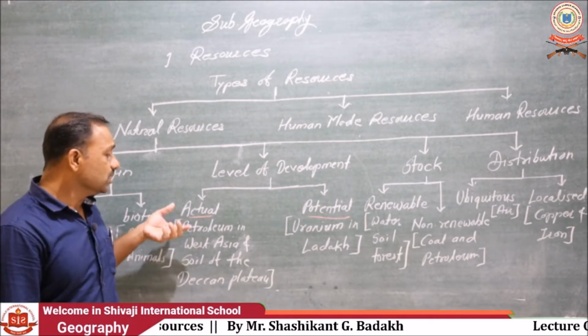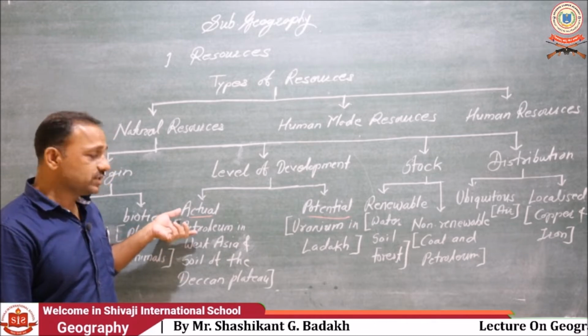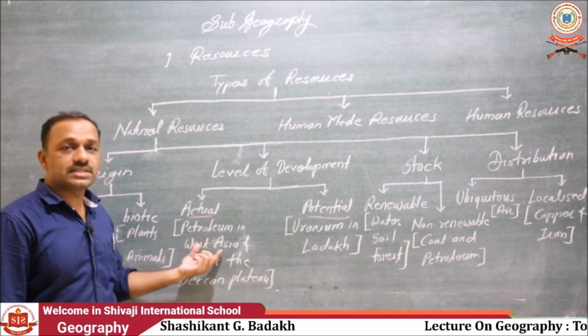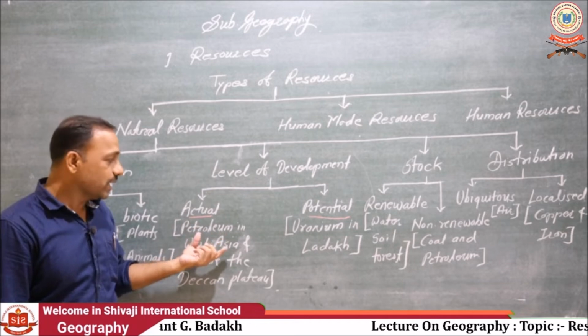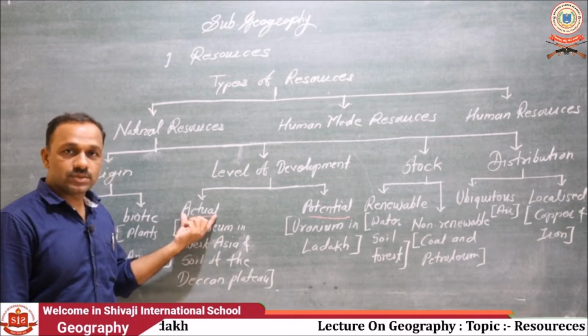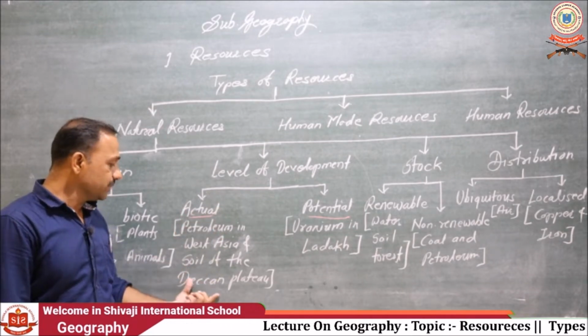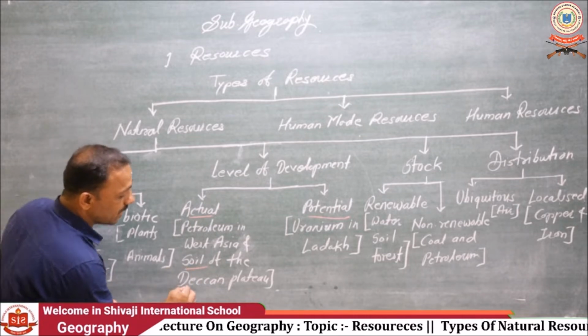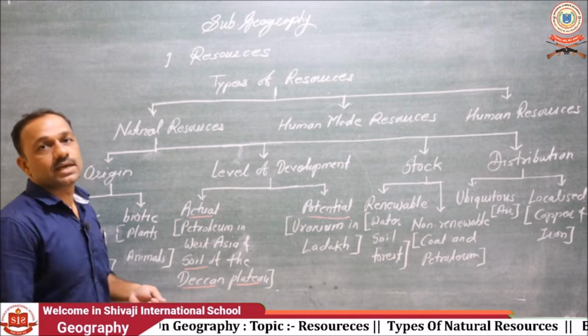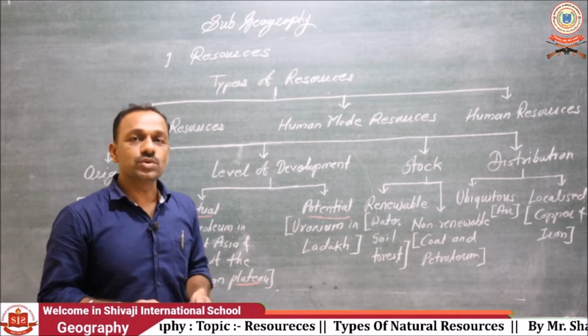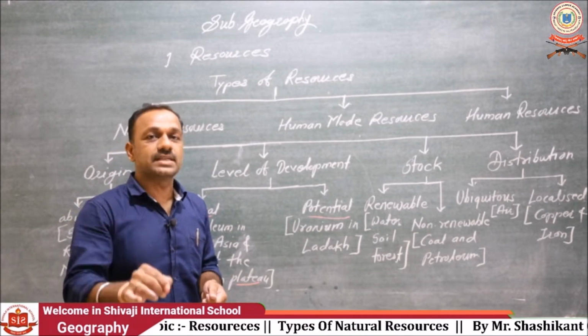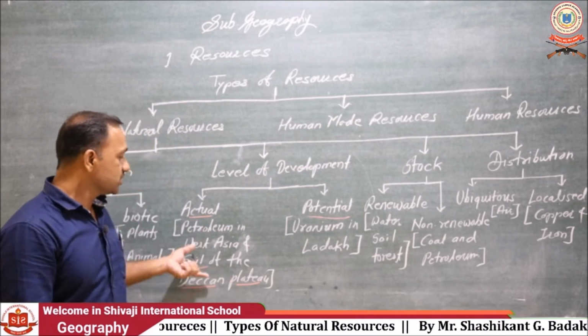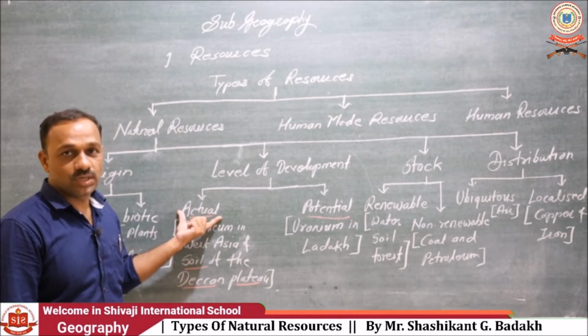We know the quantity of petroleum we extract from West Asia, and we know the quantity of soil and are using it in the present. So such resources are known as actual resources.